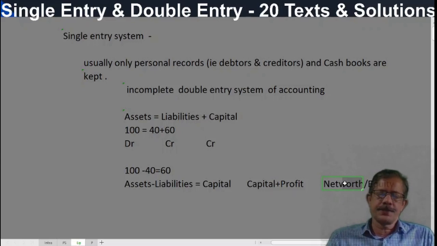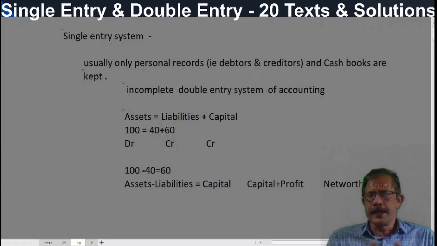And this is the value of the business. From the assets of the business, say 100 rupees, when the amount due to third parties is settled, what will we get? The owner's amount. That is why it is called equity. Equity means right, the owner's right in the business. And the owner's right in the business includes capital plus profit. If there is a loss, that should be deducted. You know all these things. So in any business, if we deduct liabilities from the assets, we get net worth.